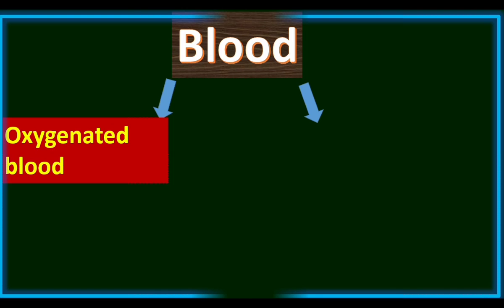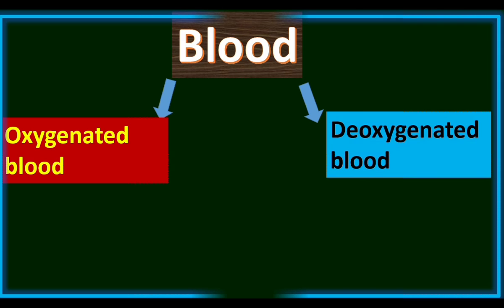One is oxygenated blood. Blood with more oxygen is called oxygenated blood. Oxygenated blood is carried through arteries. Generally, arteries carry oxygenated blood, that is, blood with more oxygen. Another form of blood is deoxygenated blood. Deoxygenated blood flows through the veins.